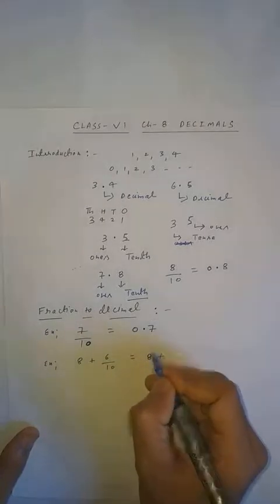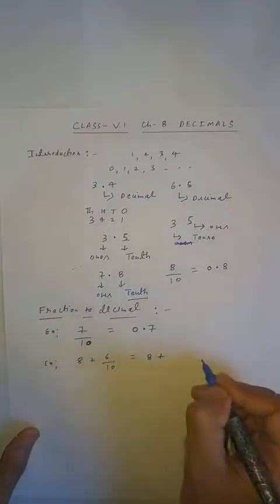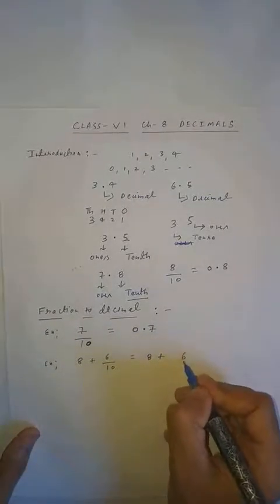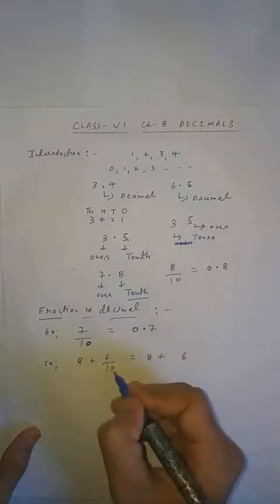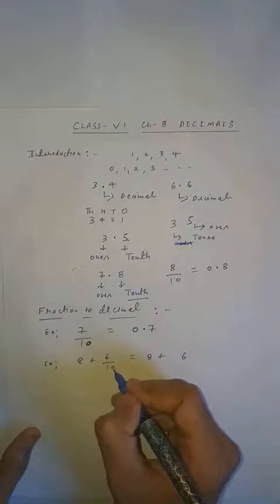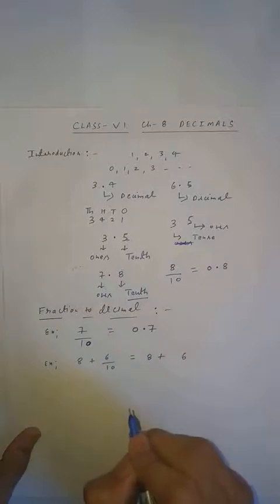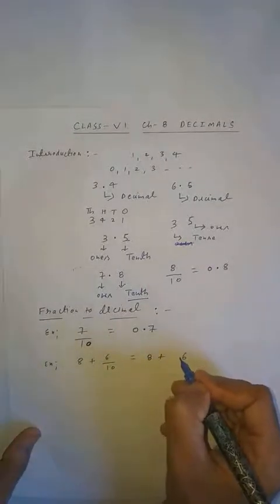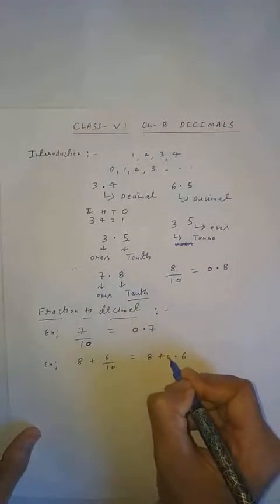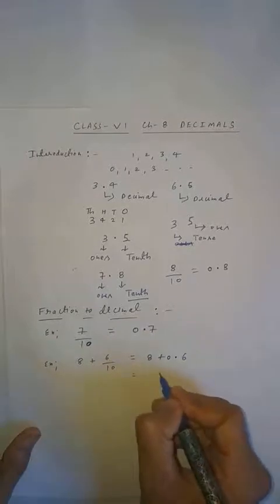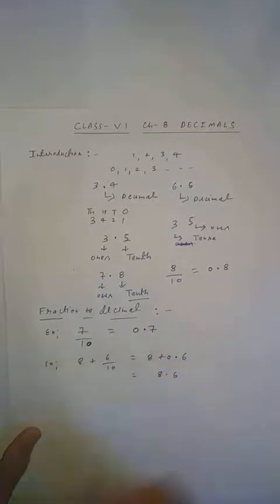So same process you will apply. 6 is given, so you will write down 6. Clear, student? Now you have to see how many 0 is given. Only one 0 is given. It means after decimal there should be only one digit. So here you will put decimal, and here you will put 0. So this will come 8.6. Clear, student?